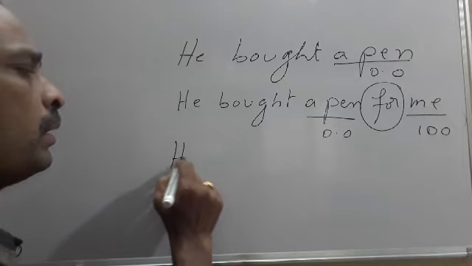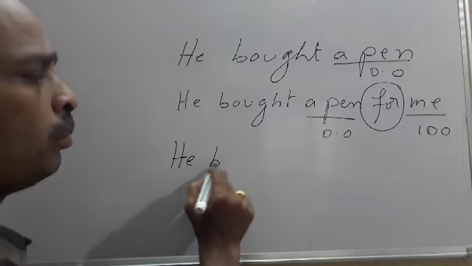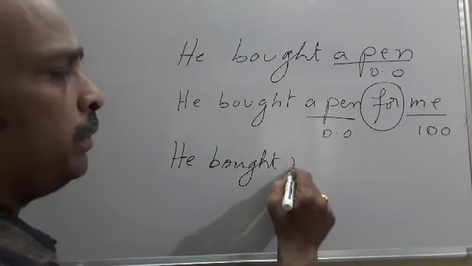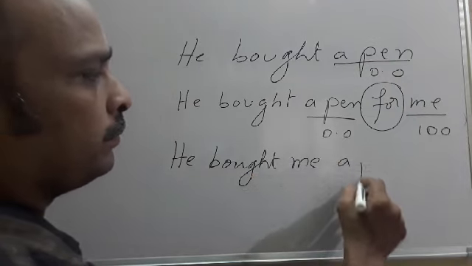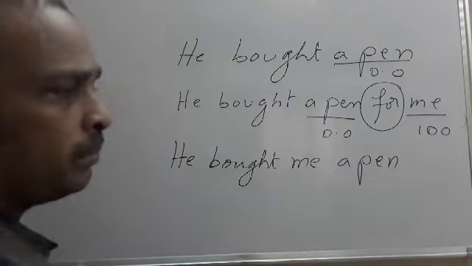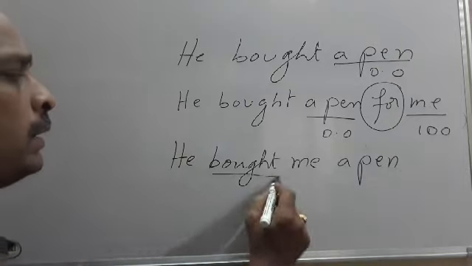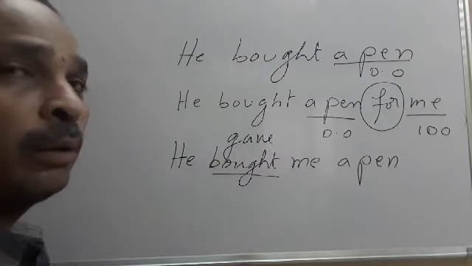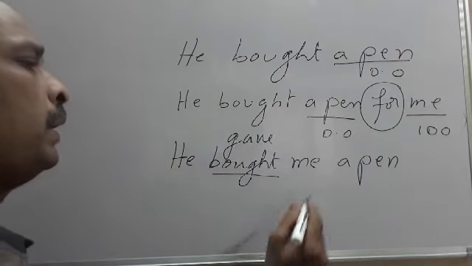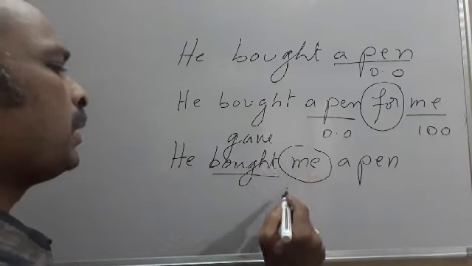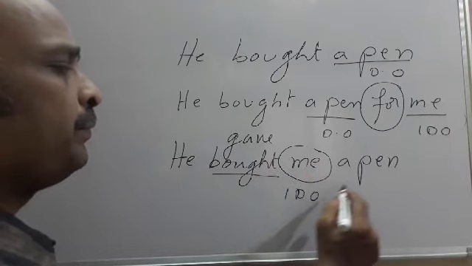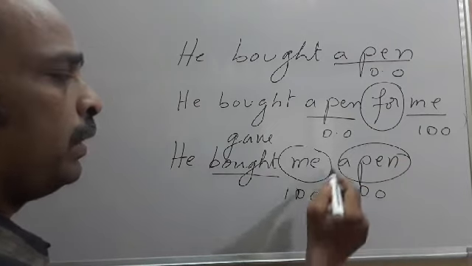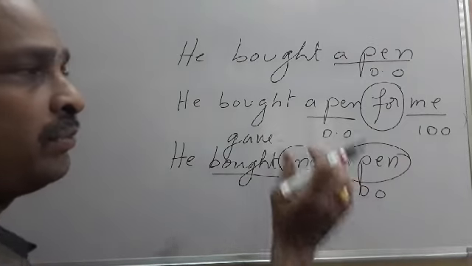Suppose he bought me a pen. He bought me a pen. Otherwise, he gave me a pen. See here, indirect object comes before a direct object. Then there is no preposition in between.